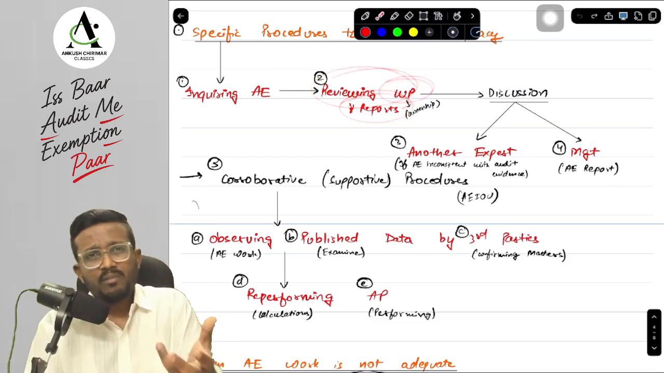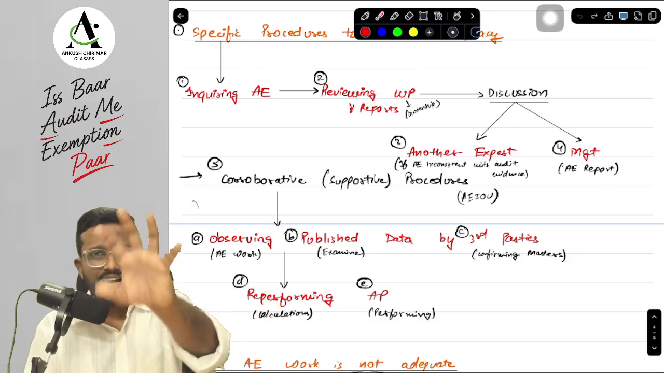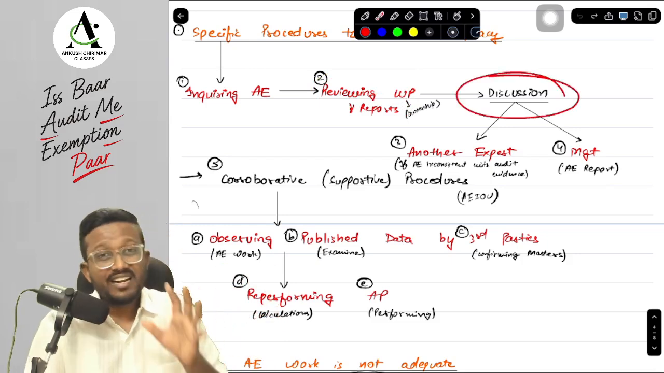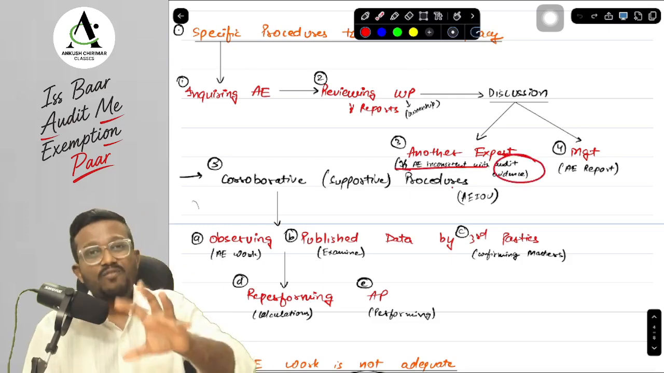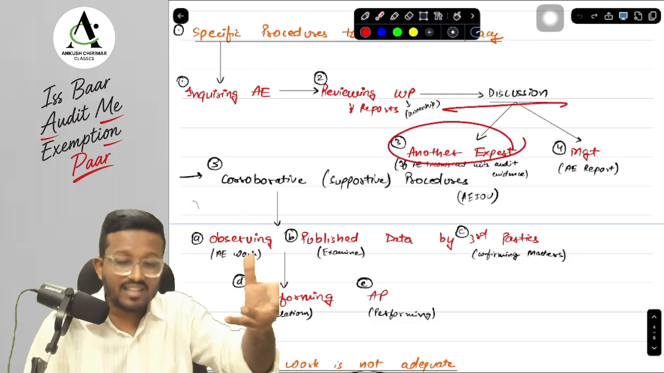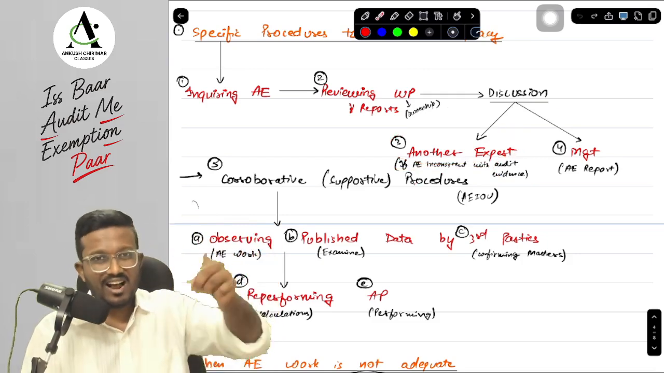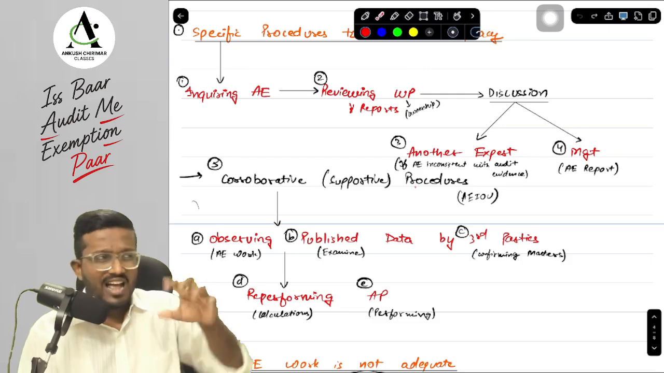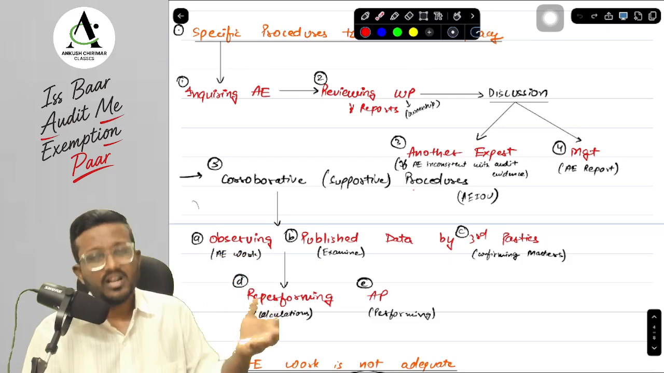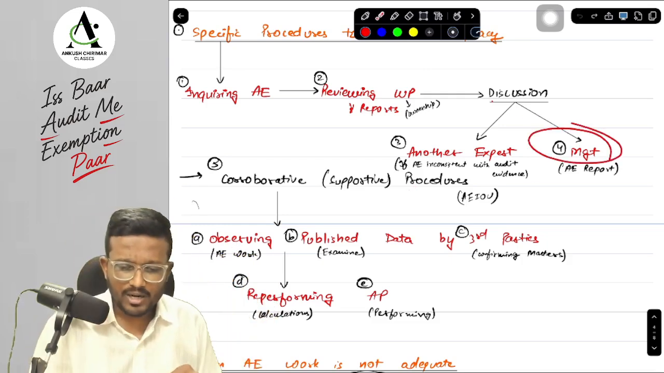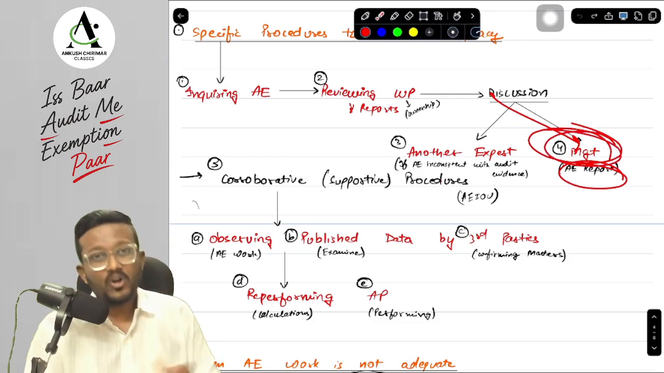Now, after reviewing the working paper, there can be two things. Either there can be good things, or there can be bad things. Suppose there is an inconsistency with the other audit evidence, which is a bad thing. Then what will we do, sir? We will have a discussion with another auditor's expert, a competitor of this particular audit expert, and we will discuss why there is an inconsistency and what can be done in this situation. Suppose everything is good, then we will discuss this particular auditor's expert report with the management.